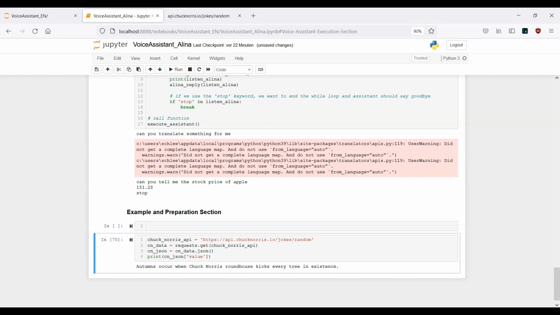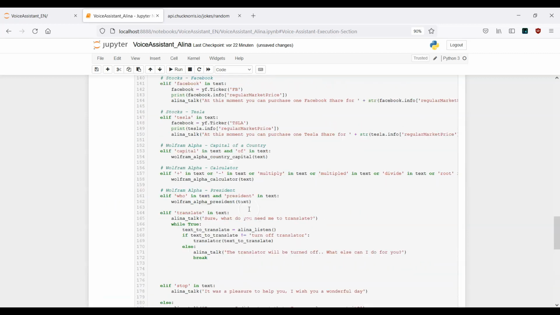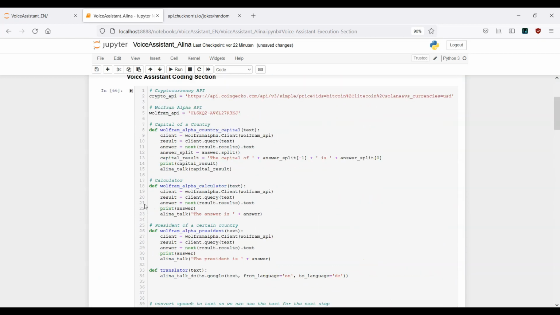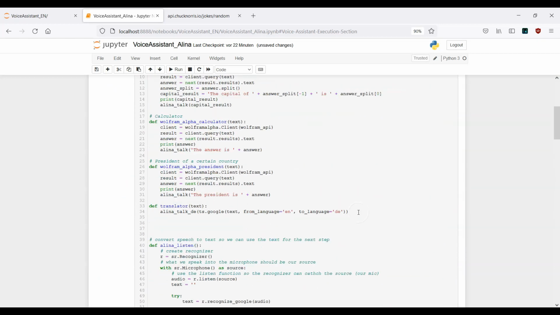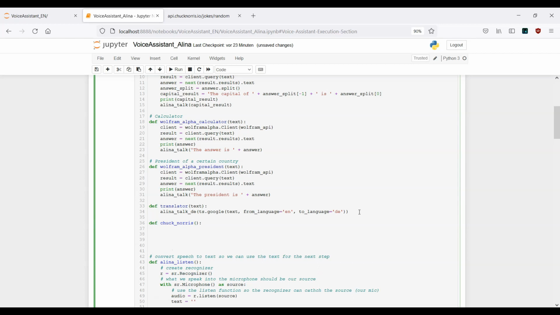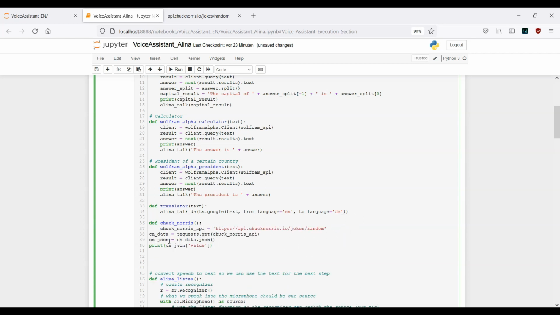And what we can do now is copy this stuff here, scroll up until we find our translator, this one. Let's create a new function, say this is just Chuck Norris, and here I can paste everything I've copied a few moments ago.